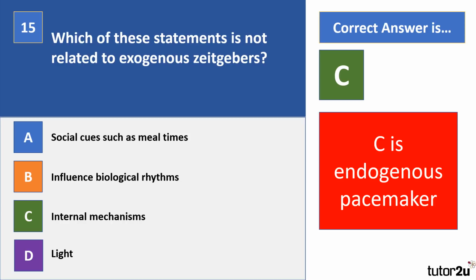So exogenous zeitgebers affect biological rhythms, and these are best thought of as being external, hence the EX on the name. So these are events that reset the biological clock of an organism. So we've got things like meal times, but really the most important exogenous zeitgeber is light, which resets the body clock. So the light interacts with the SCN, which we spoke about as part of endogenous pacemakers.